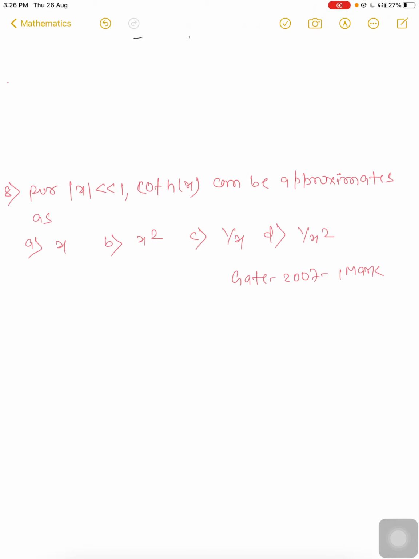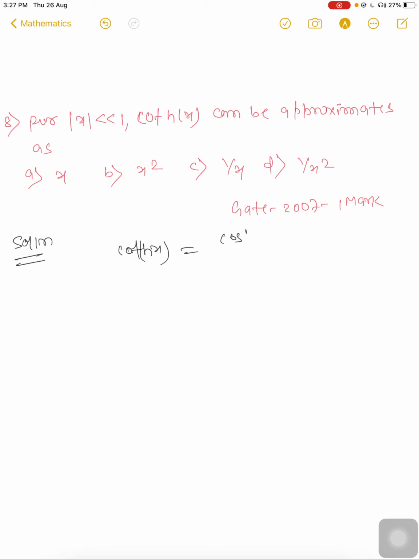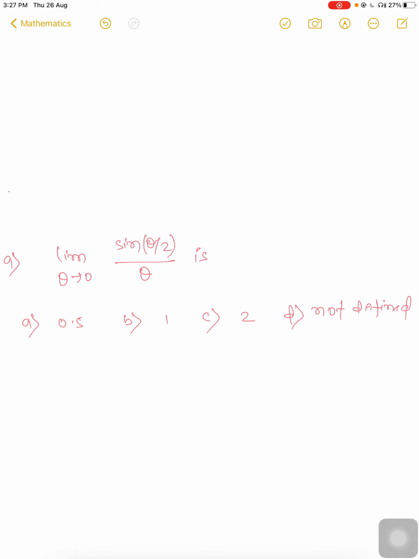For question number 8, this one was asked in GATE 2007: for mod x less than 1, coth x can be approximated as what? Coth x, where h means hyperbolic. Coth x will be cosh x upon sinh x. When mod x is very small, x tends to 0, cosh will be 1 and sinh will be x. So it will be 1 by x. The right answer will be C.